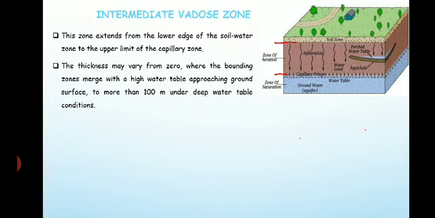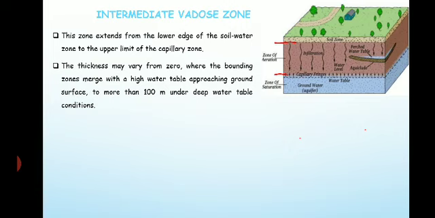So sometimes this intermediate zone will remain 0, or it is absent in some areas. It will merge with a high water table approaching the ground surface, to more than 100 meters under deep water table conditions. So it depends upon at what depth the water table is available.